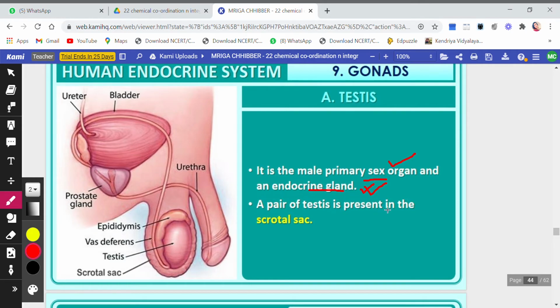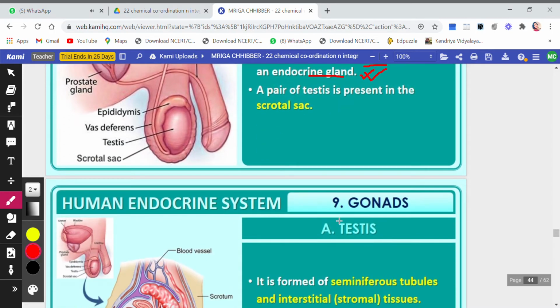A pair of testes is present in the scrotal sac. You can see this is the scrotum or the scrotal sac, and inside that scrotal sac we have the testes. Children, testes are placed outside the body because the sperms require 1 to 2 degrees lesser temperature than the body temperature to develop. That is why testes are present outside the body.